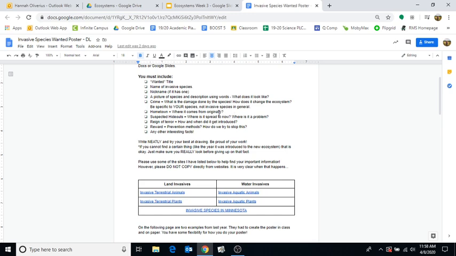The hometown, where is it from originally? Suspected hideouts means where has it spread to now? Where is it a problem? The reign of terror might be hard to find. If you can't find it, I wouldn't stress out too much about that. It's when and how it got introduced. Now your reward is for, are there any prevention methods? Is there any way we try and stop this, or any other interesting facts?